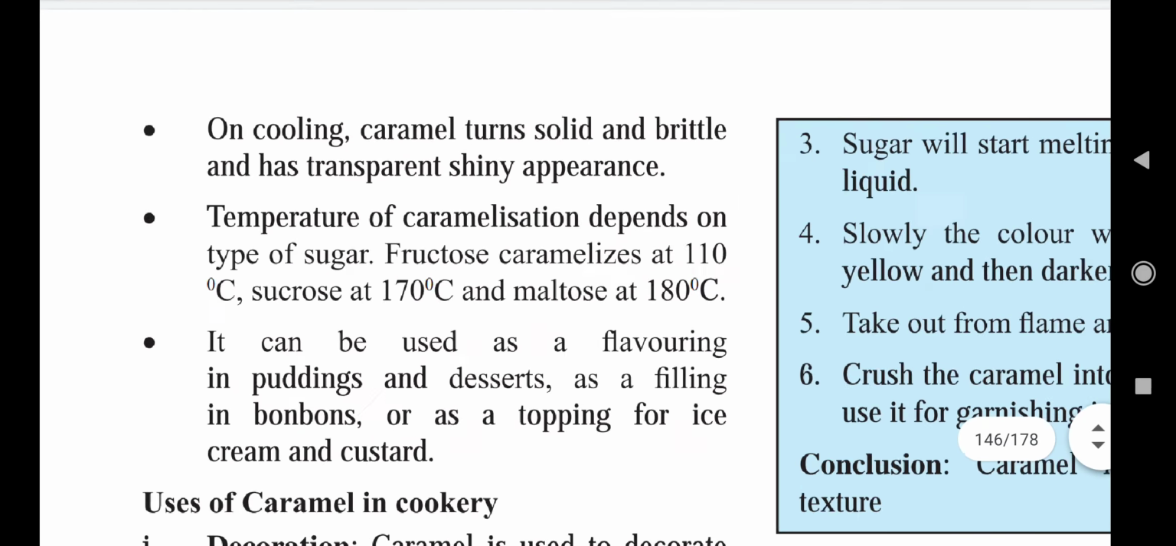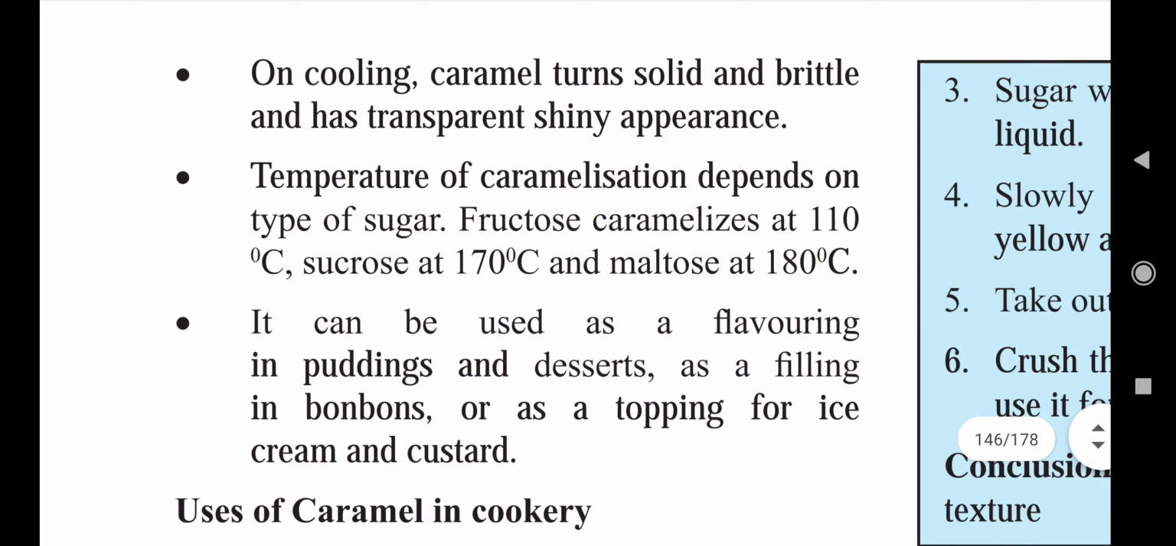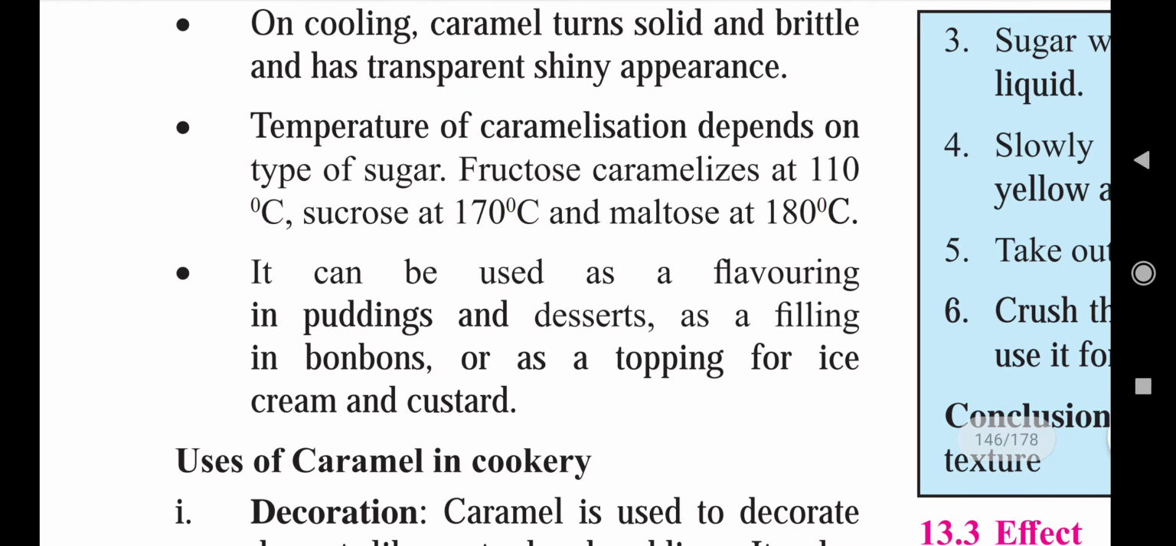Next point is, on cooling, caramels turn solid and brittle and have a transparent shiny appearance. Next characteristic of caramel is, temperature of caramelization depends on type of sugar. So different sugars have different temperatures for caramelization. For example, fructose caramelizes at 110 degrees Celsius, sucrose caramelizes at 170 degrees Celsius, and maltose caramelizes at 180 degrees Celsius. So when we change the type of sugar, then the temperature of caramelization also changes.